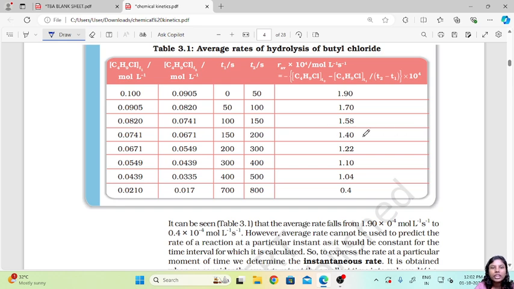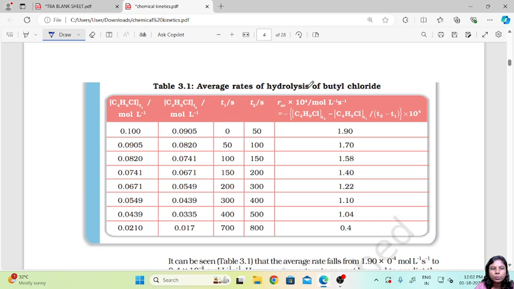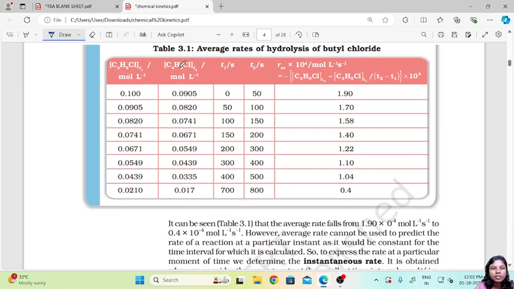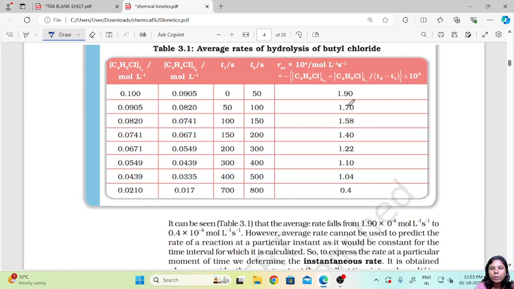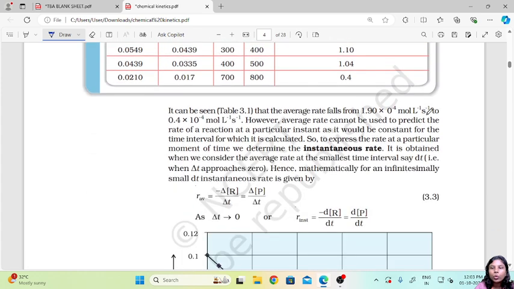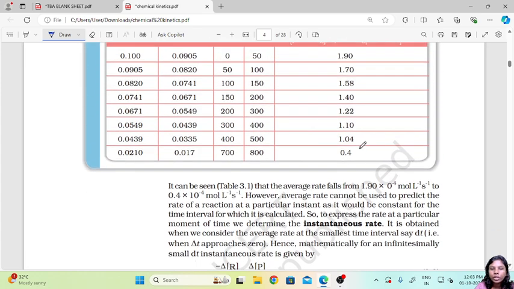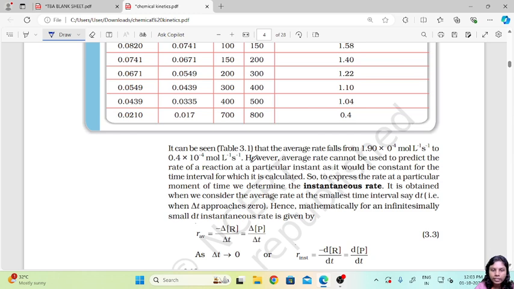Now if we see here, we have the average rates of hydrolysis of butyl chloride. So we have butyl chloride here, the time taken T1 and T2, and then the average rate. So what is happening here? The concentration is reducing in both the cases. So if the concentration is reducing, we see that the average rate also reduces. It can be seen that the average rate falls from 1.90 into 10 raised to minus 4 mole liter inverse second inverse to 0.4 into 10 raised to minus 4 mole liter inverse second inverse.